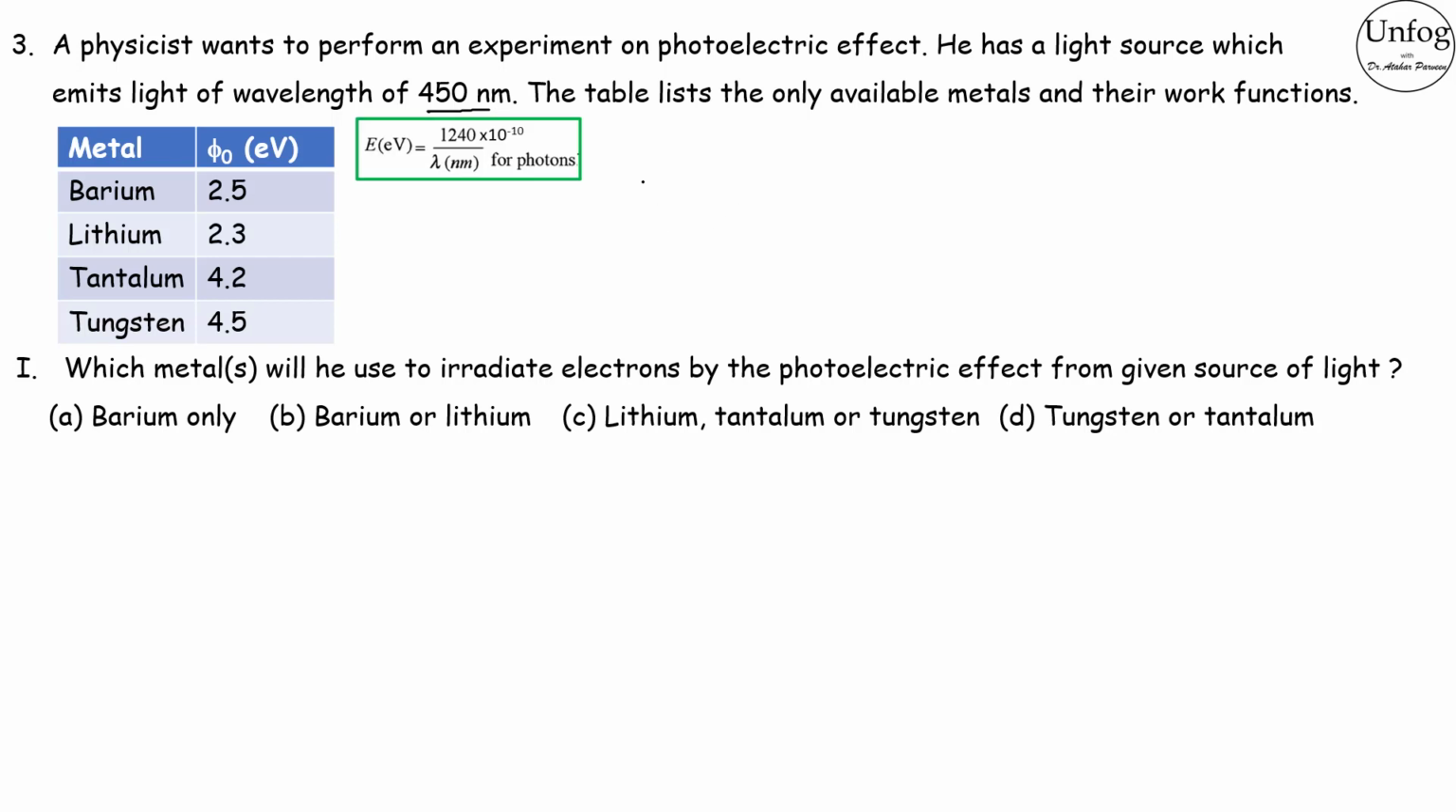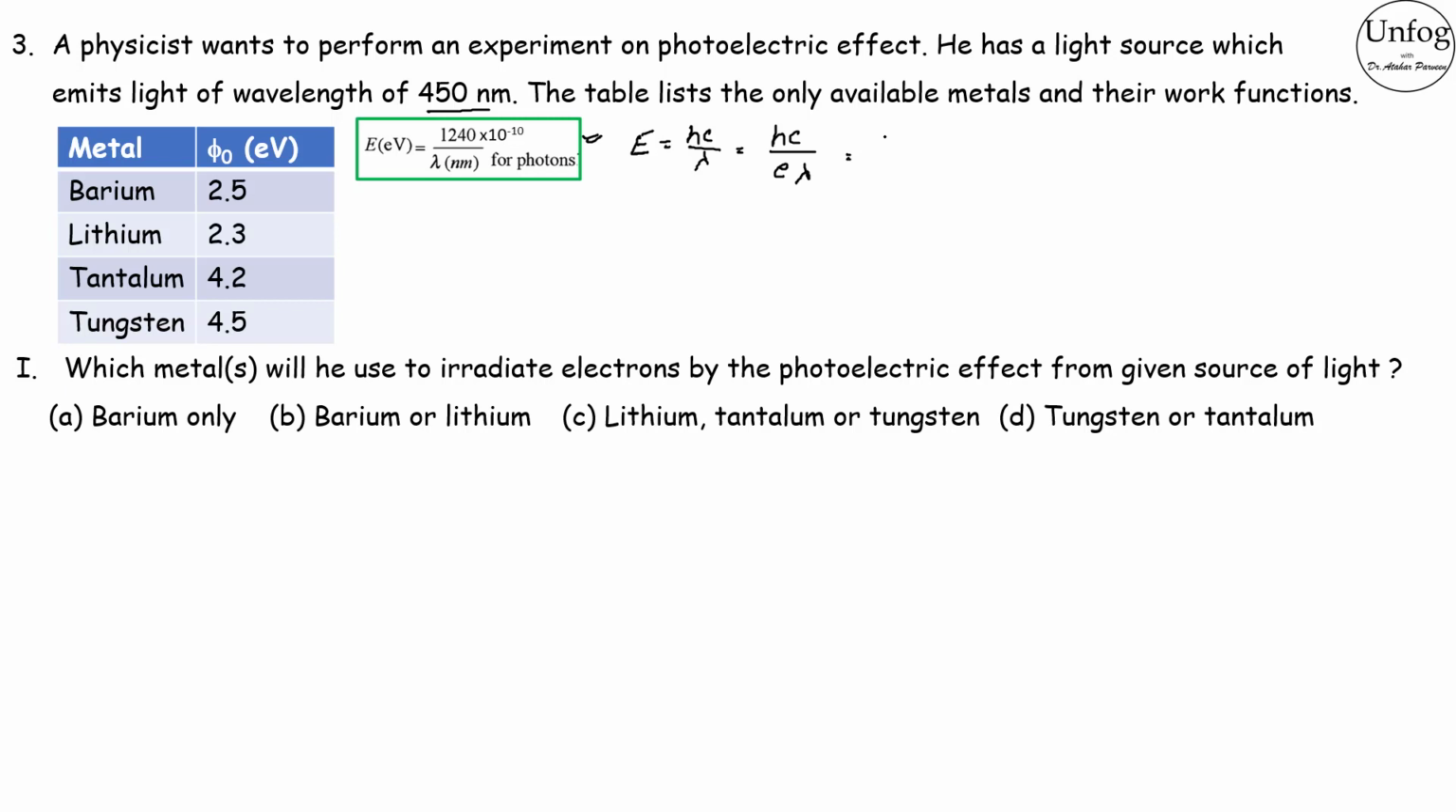This is a trick to find the energy of the photon. How did you get this constant value 1240 into 10 to the power minus 10? It is very simple. We know that E is equal to h nu, or you can say that E is equal to h into c by lambda, or if you write h into c by lambda into eV, you will write hc by E into lambda.